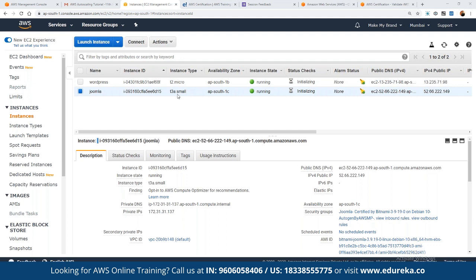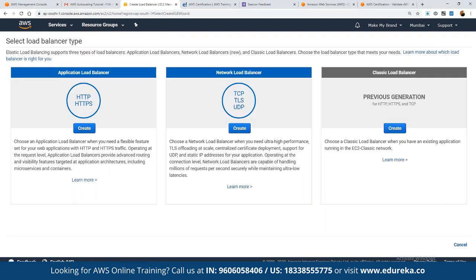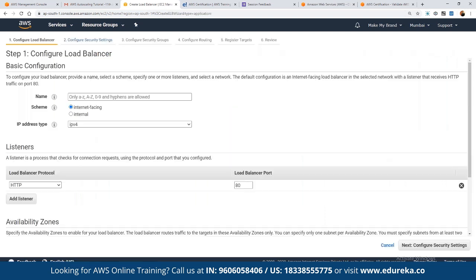Now once we define these two instances, we can define the load balancer. For defining the load balancer, we can scroll down towards the end, and here we have the component of load balancer. Once we are in load balancer, we can click on create load balancer, and there are three different load balancers that we can choose from: classic, network, and application. Since the requirement is for application, we can click on application load balancer.